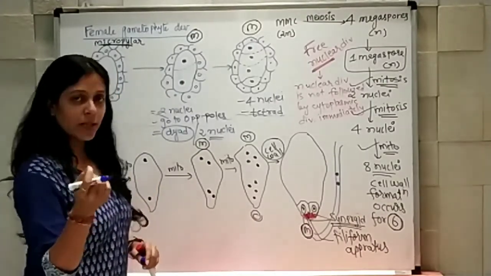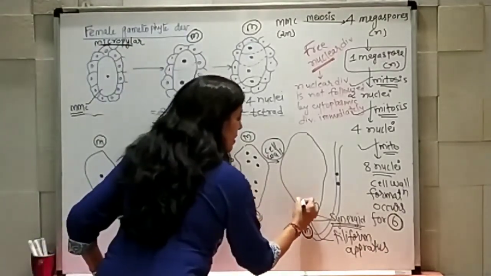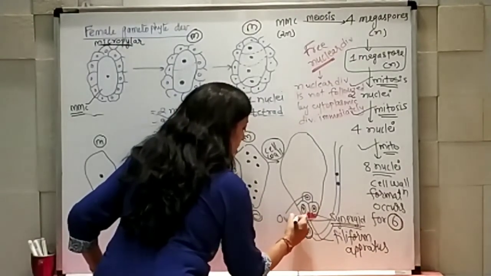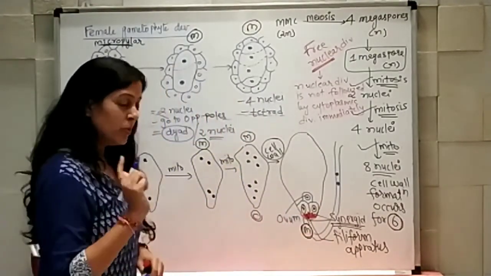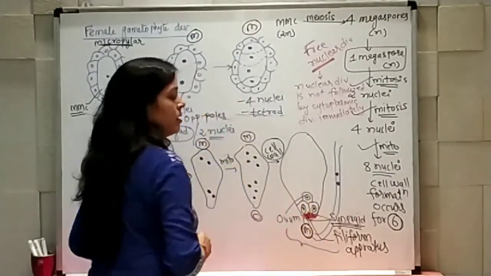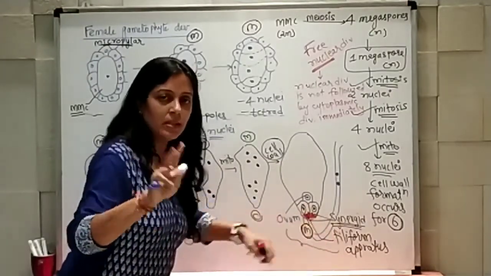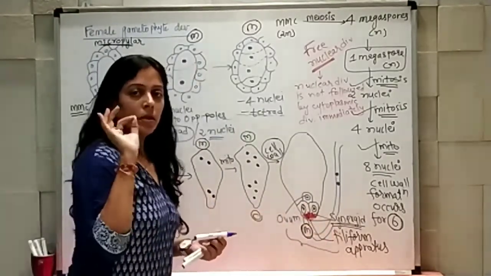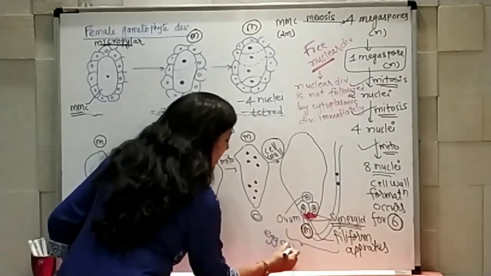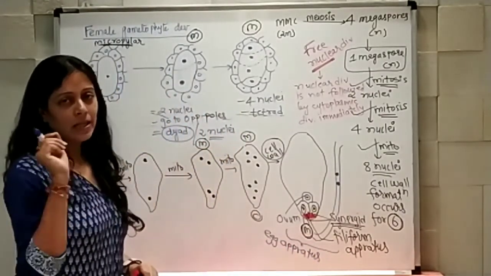One will be our heroine, which we call the ovum. So here ovum formation has taken place. So together ovum and synergid cells. Again I am repeating, ovum along with 2 synergid cells, so total 3, those are going to form the egg apparatus.